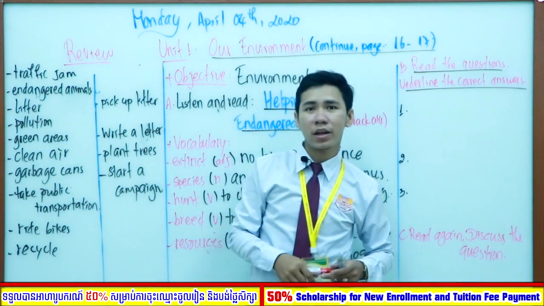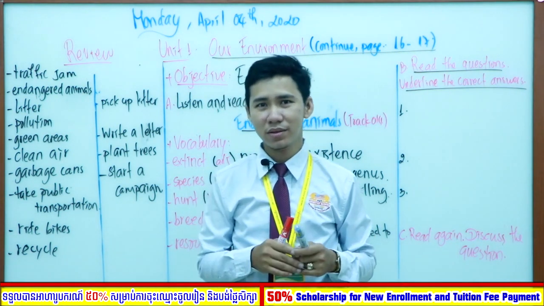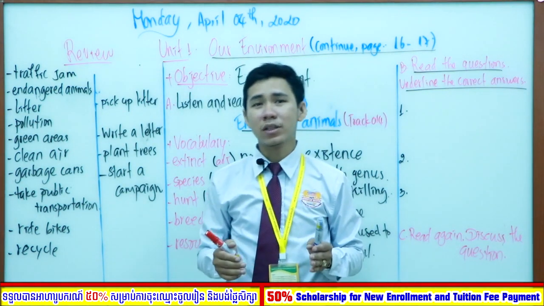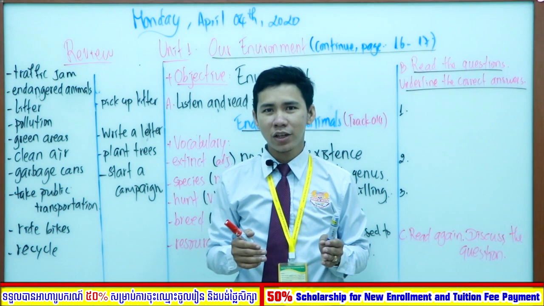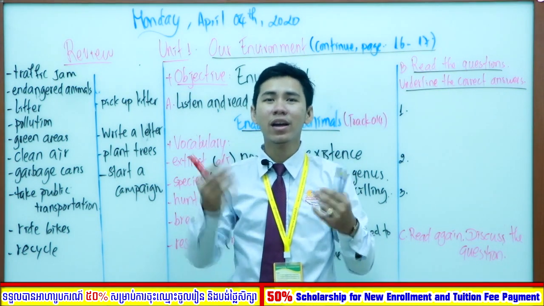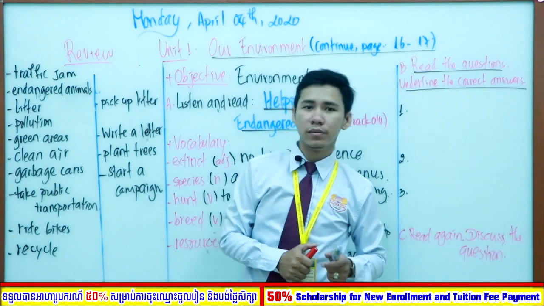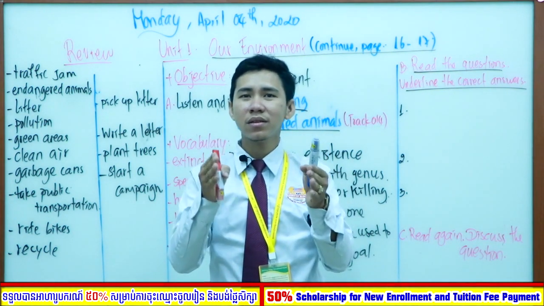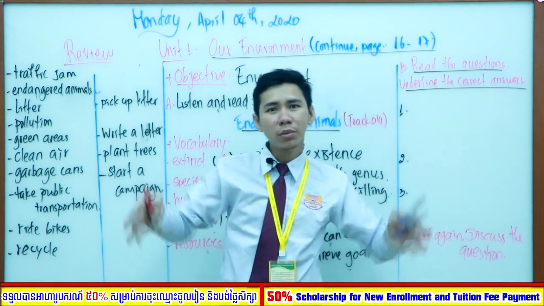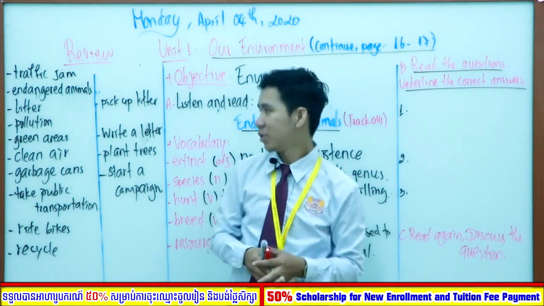Endangered animals. Endangered animal refers to the animal that will disappear soon. Litter is about the trash along the way, like the bottle and the plastic. You eat something, you drink, and then you throw it on the way. This we call litter. Pollution means causing something to be dirty. Likely you cause your room to be dirty, like you are throwing everything in your room. This we call pollution, right?